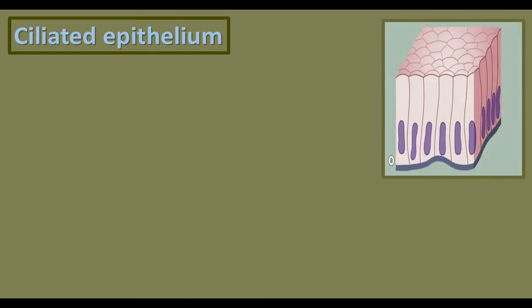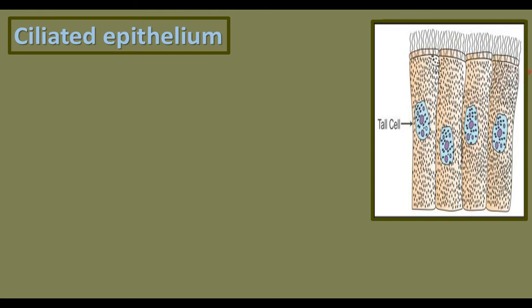Ciliated epithelium is a kind of columnar epithelium. In ciliated epithelium, the columnar epithelial cells have cilia at their free end. These cilia function to wipe out the mucus.